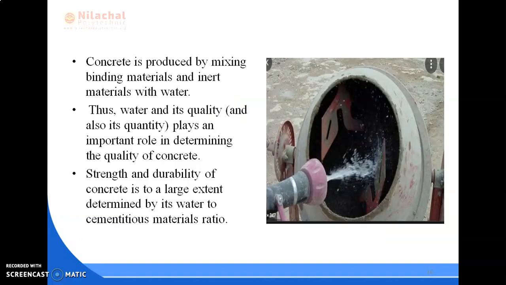So concrete is produced by mixing binding material and inert material with water. So water also plays an important role in determining the quality of concrete. Also, the strength and durability of concrete is to a large extent determined by its water to cementitious material ratio.